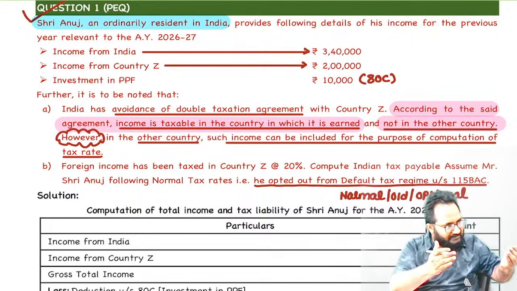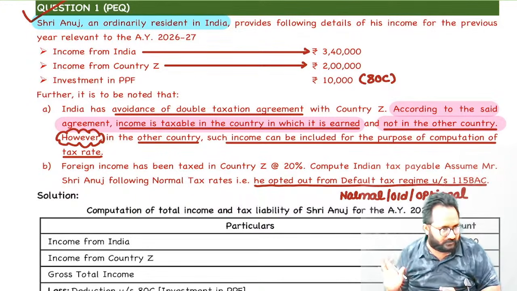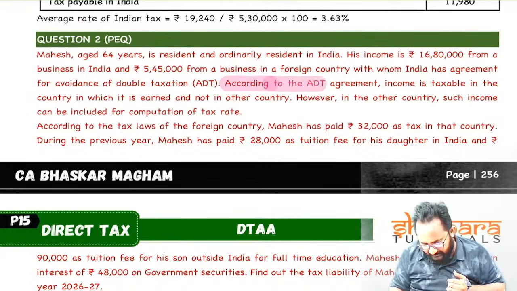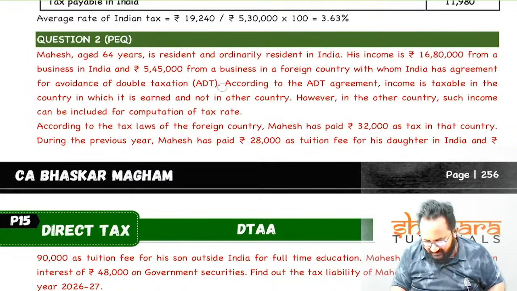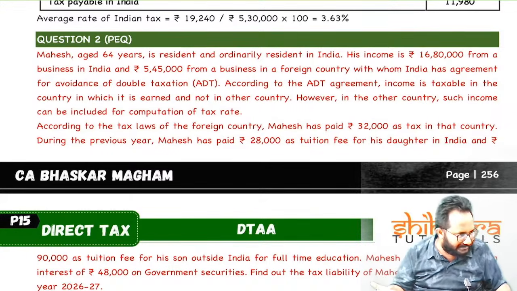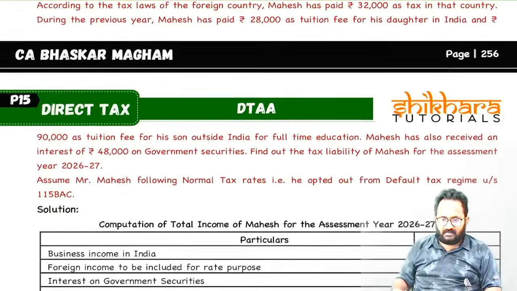Okay, next question I will read. Don't solve that next question, I will just read it. According to ADT, that means avoidance of double taxation, they can also give it as DTA, agreement for avoidance of double taxation. It is one and the same.